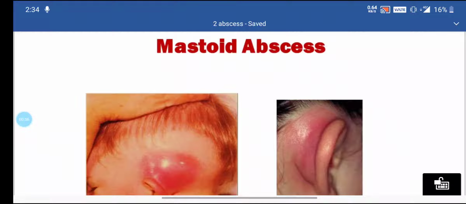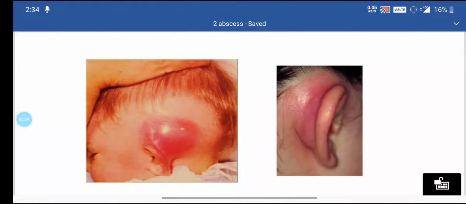and now when infected pus remains in the mastoid process for a long time, it develops necrosis or erosion of the mastoid process, and the infection spreads outside of the mastoid bone and affects the surrounding muscles and surrounding areas. You can see in the figure, this is the retroauricular abscess or the subperiosteal abscess.